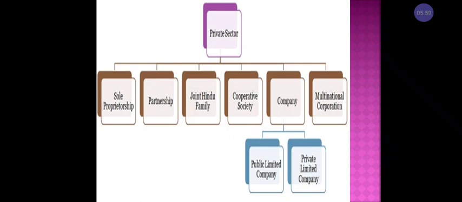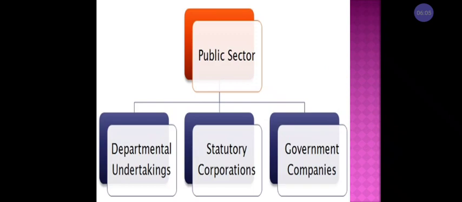This chart shows the classification of the private sector, and this chart shows the public sector. Mainly we have three forms of business organization in the public sector: departmental undertakings, statutory corporation, and government company. Let us learn the forms of business organization one by one in detail.